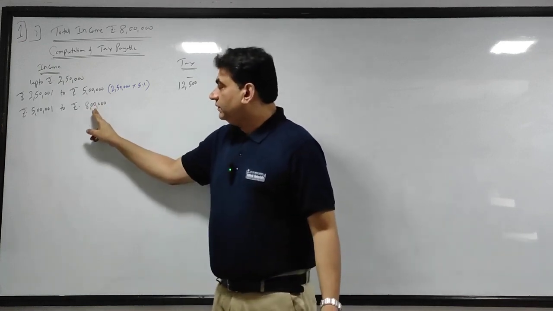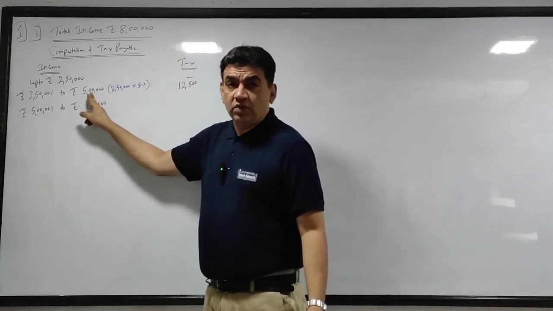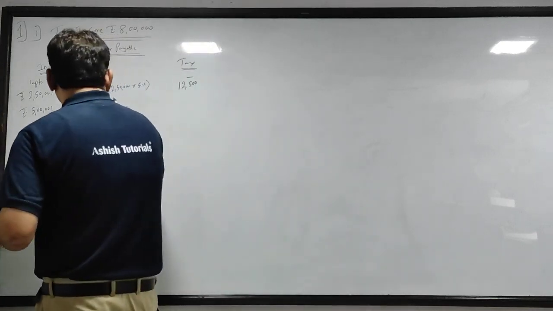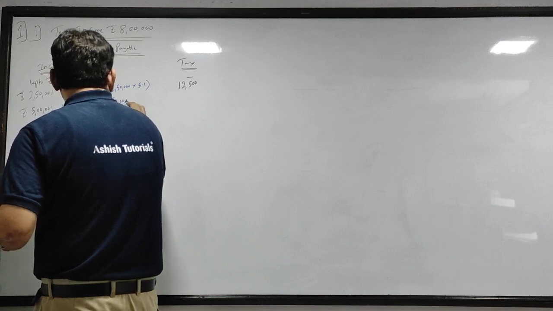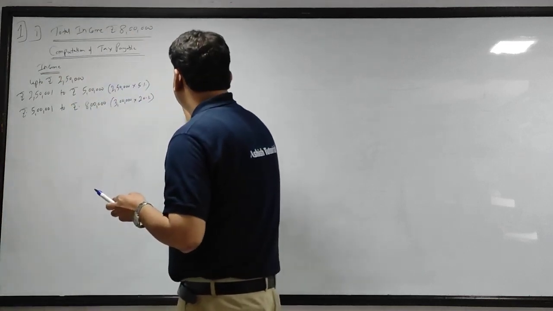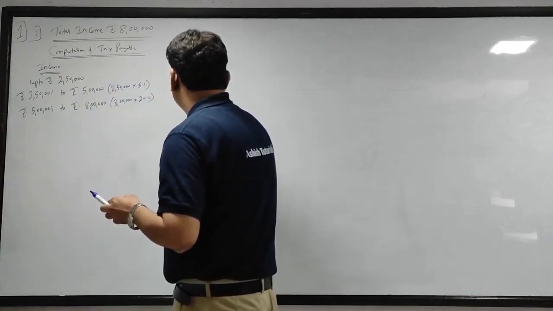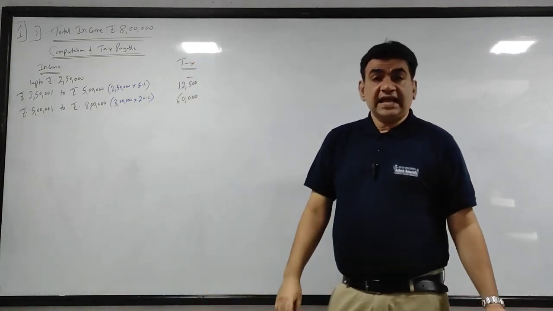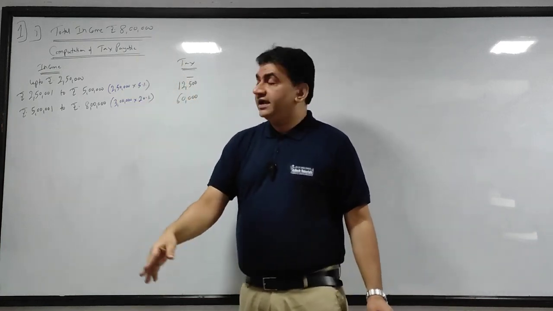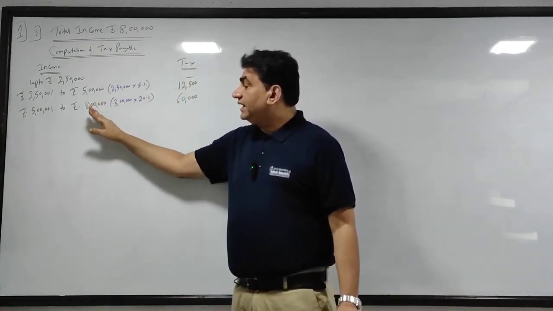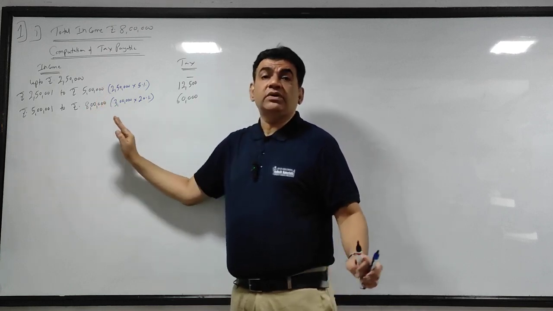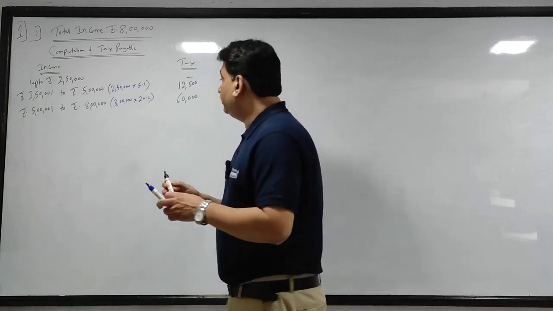Now see, 8 lakh, it starts above 5 lakh, so 8 lakh minus 5 lakh, how much is it? 3 lakh. So this will be 20% of 3 lakh, that is 60,000. If this was about 10 lakh, then I would have written 10, but it is not 10 lakh here. My total income is 8 lakh, done till 8 lakhs, so nothing more will come above this. Got it?